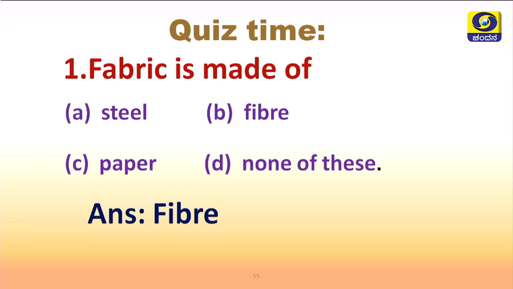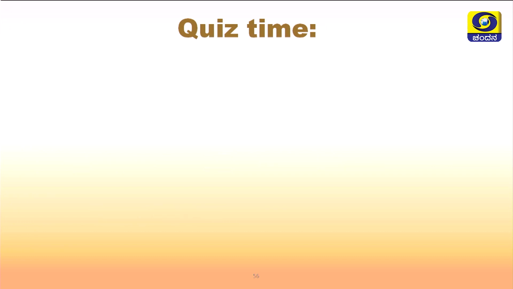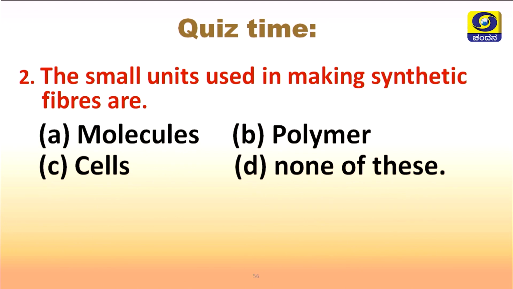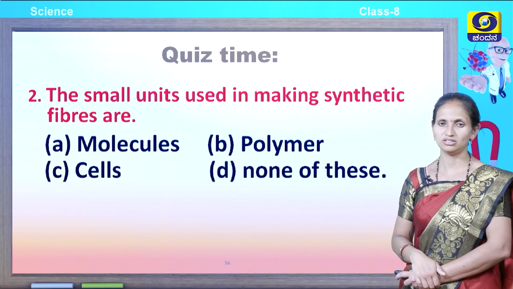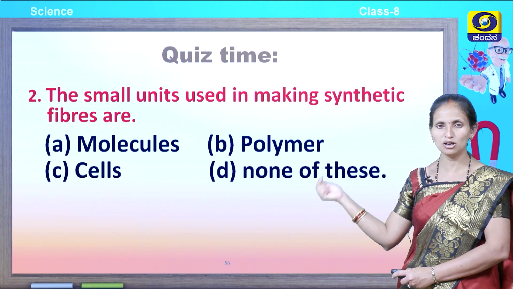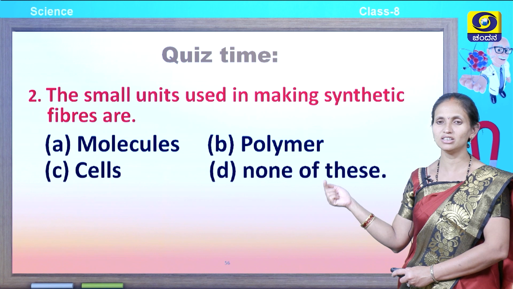Excellent. Let us move on to the second question. The small units used in making synthetic fibers are: A, molecules; B, polymer; C, cells; D, none of these.